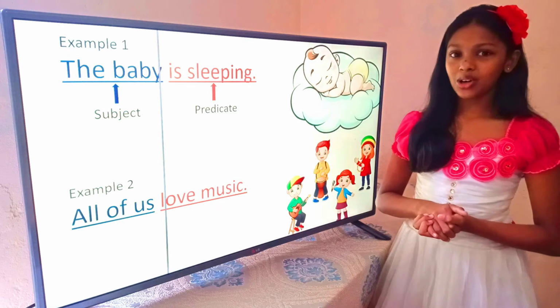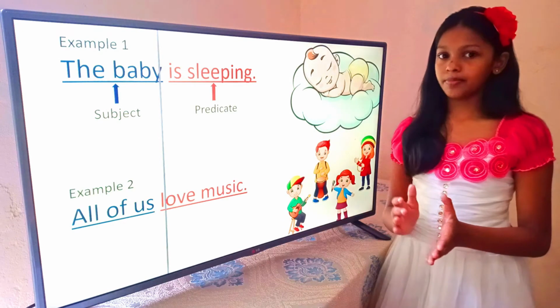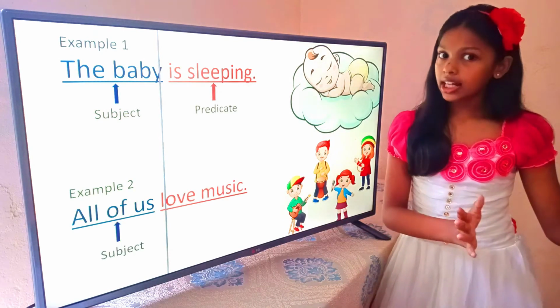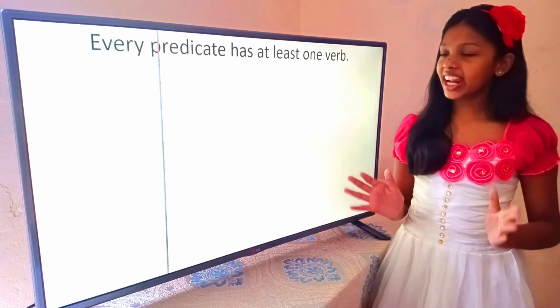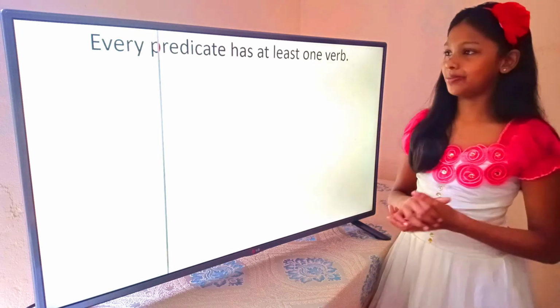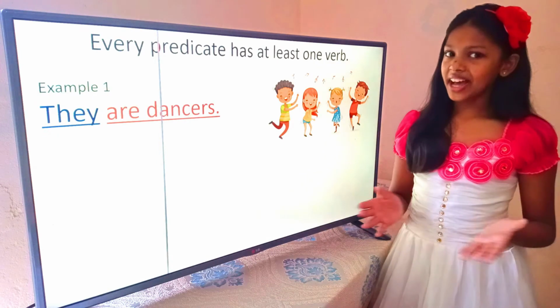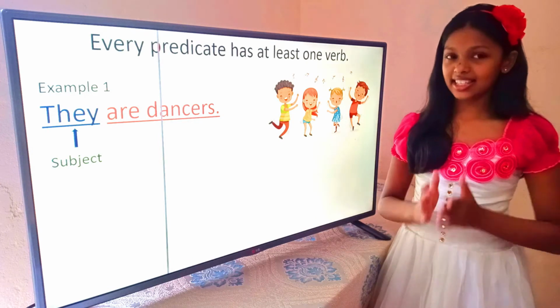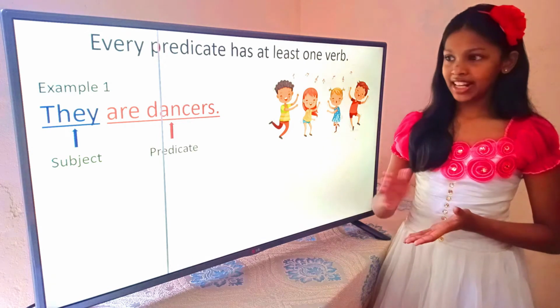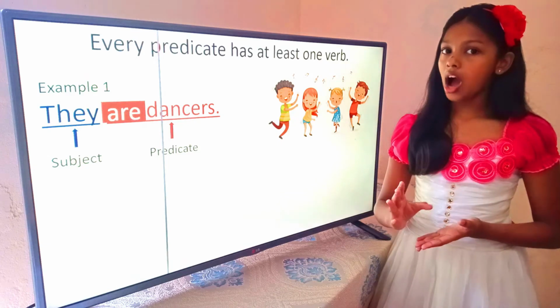Second example: all of us love music. All of us is the subject. Love music is the predicate. Every predicate has at least one verb. There are dancers. They is the subject. Are dancers is the predicate. This predicate has one verb. Are is the verb.